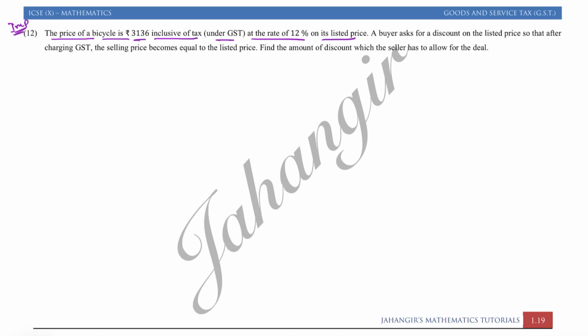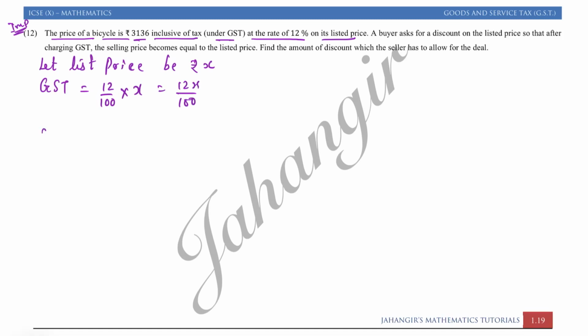So here we don't know the list price. So we can say let the list price be rupees X. So therefore GST on rupees X is 12% of X, that is 12X upon 100.